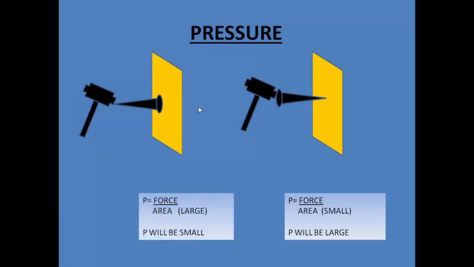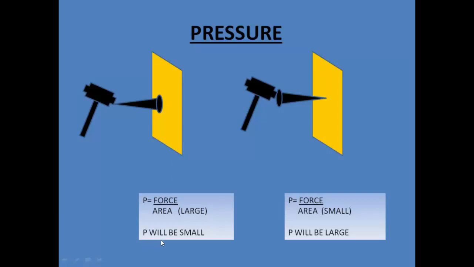Now let's consider the other case wherein we have the pointed end towards us and we are trying to hammer the pointed end. Now just tell me, in this case what you see is the broad end, that is the head of the nail, is in touch with the wall. So what is the area? The area in this case is large as compared to the area in this case. So now because the area is large in this case, the same amount of force is applied in both the cases. So now when the same amount of force is divided by area, in which case the area is large, because this is a broad end, there's a large area.